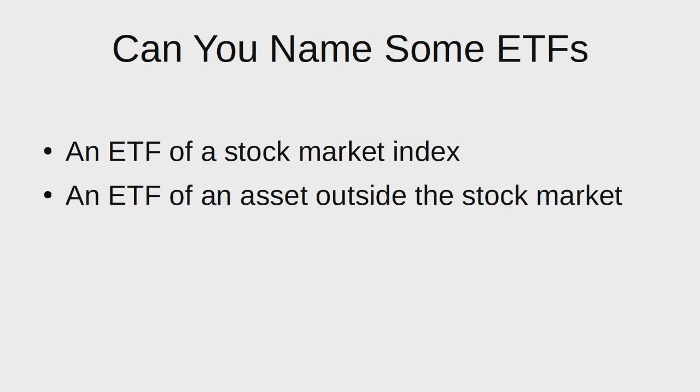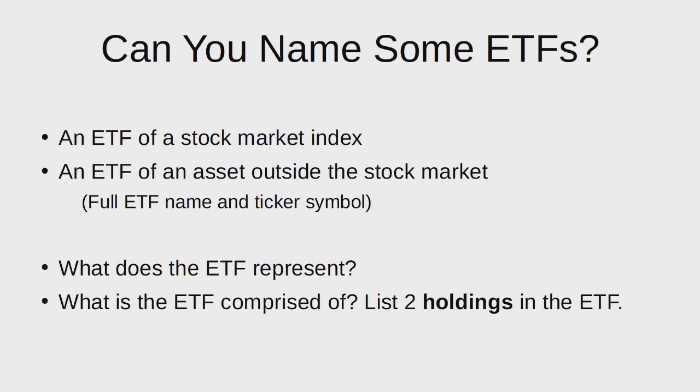Then name an ETF that represents an asset outside the stock market. So it can be an exchange-traded fund for real estate, bonds, currencies, or commodities such as oil or gold, silver, and so on. Additionally, list the full name of the ETF and its ticker symbol.